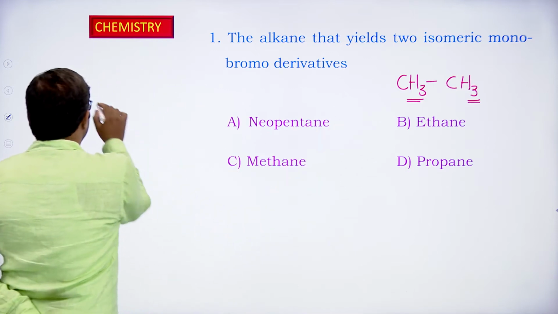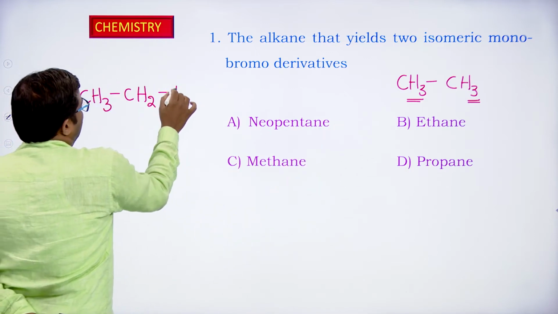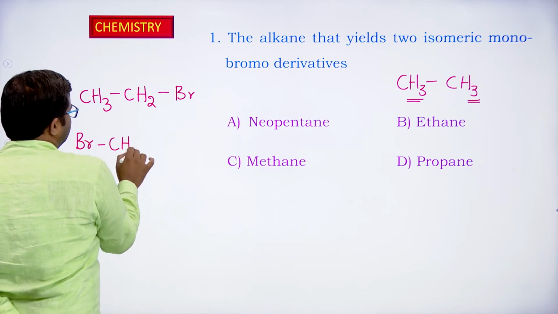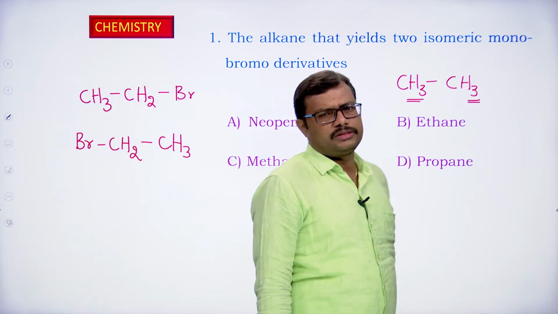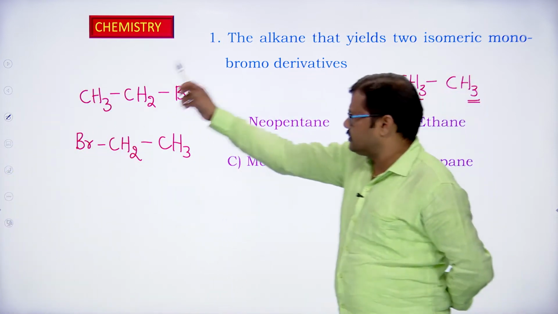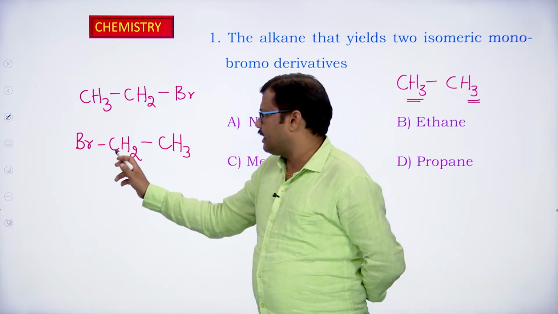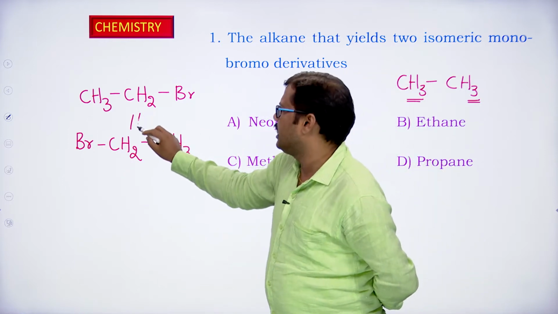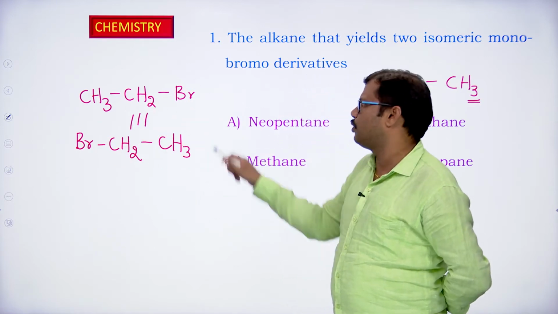In one case, we get CH3-CH2Br. In the other case, we get BrCH2-CH3. So if I substitute on the second hydrogen with the bromine atom, or substitute on the first and get the product, we get the same product. Both are the same, because CH3-CH2Br is also CH3-CH2Br.